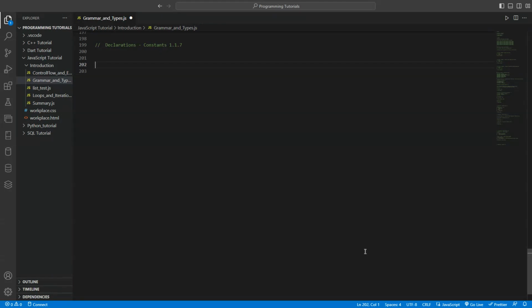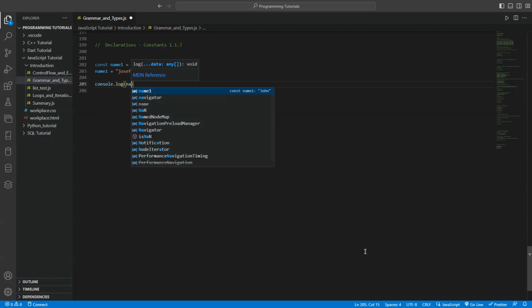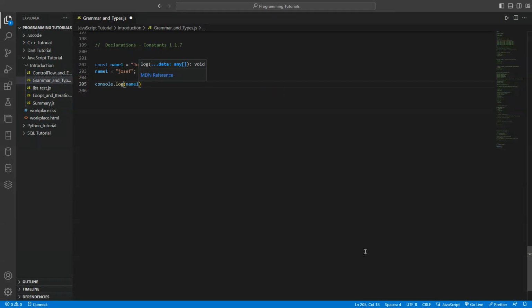So you can also change the things in a dictionary with that one, but in a real way, you can't change it. Let's say const name one is John and we want to change it to Joseph. When you say name one equals Joseph, you can't. Let's say console.log, it will give you an error because it is not something like let or var. If you use let or var here, it works. But in this case, it doesn't work because it is a constant, it is unchangeable.